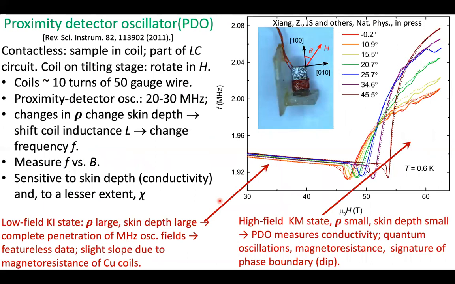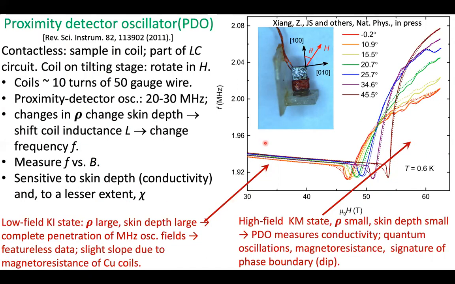Well, to see this, we use the PDO or proximity detector oscillator technique. This involves putting a coil of 50 gauge wire around a sample. And this coil is part of an LC circuit driven by the oscillator. As we change the magnetic field, changes in resistivity change the skin depth of the sample, which shifts the coil inductance. And that gives us a change in the resonant frequency of the PDO circuit. So we measure the frequency versus the magnetic field, and this technique is sensitive to skin depth or conductivity, and to a lesser extent to the magnetic susceptibility.